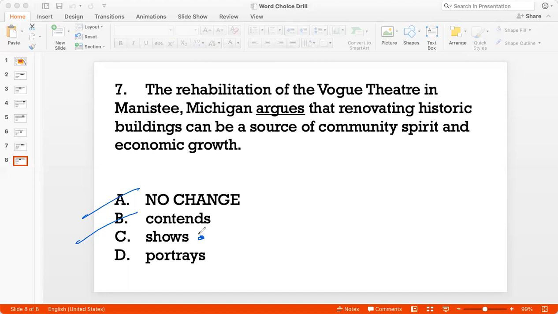Portray is used in the context of art, for example, the portrayal of such and such character in the novel, or on film. So portrayal is used in the context of art forms. It doesn't fit the context of a rehabilitation of a building showing something or proving something. So the best answer in this context is option C.